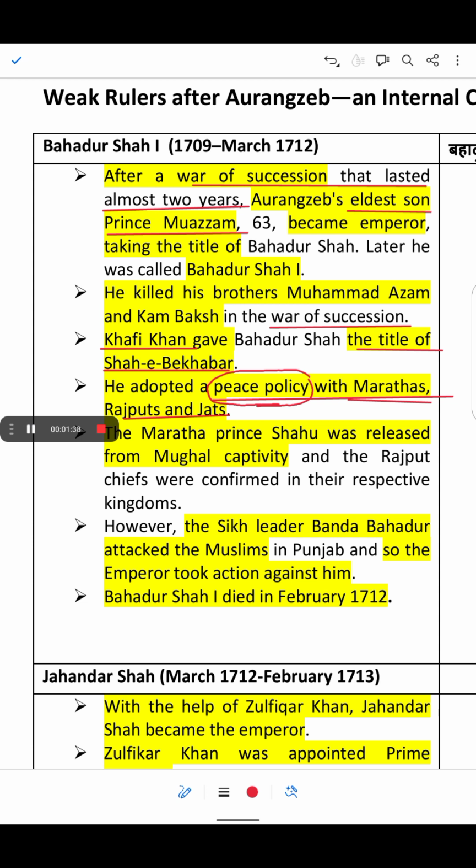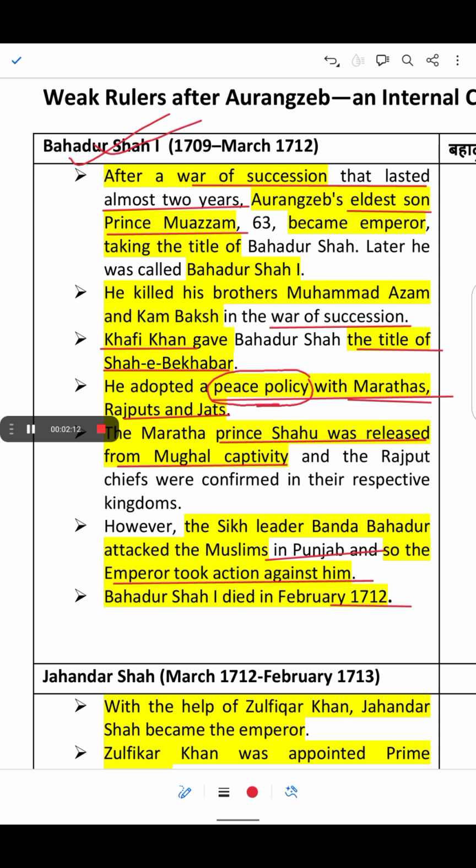The Maratha prince Sahu was released from Mughal captivity. So during his reign, Prince Sahu of the Marathas was released from Mughal captivity and Rajput chiefs were confirmed in their respective kingdoms. However, the Sikh leader Banda Bahadur attacked the Muslims in Punjab, and so the emperor took action against him. Bahadur Shah died in February 1712.